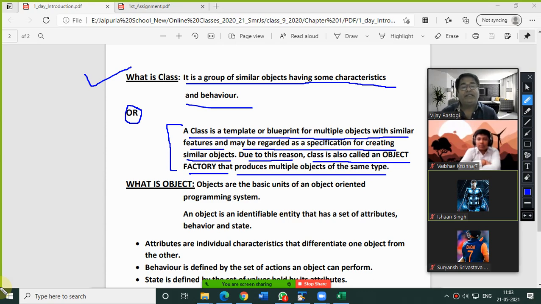For example, like your school, Jaipuria school. You can treat Jaipuria school as a class. In your school building there are so many classes we teach, from play group to class 12. Each individual class in Jaipuria school is an object, and all the objects belong to the same school, that is your Seth MR Jaipuria school. In other words, Jaipuria is a larger thing, and under it all the classes come.